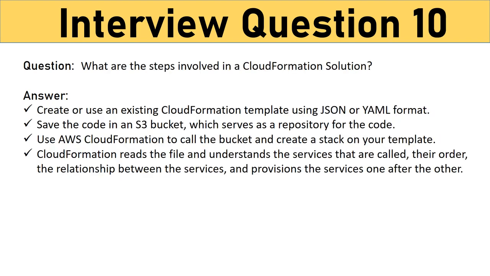Question: what are the steps involved in a CloudFormation solution? Answer: create or use an existing CloudFormation template using JSON or YAML format. Save the code in an S3 bucket, which serves as a repository for the code. Use AWS CloudFormation to call the bucket and create a stack on your template. CloudFormation reads the file and understands the services that are called, their order, the relationship between the services, and provisions the services one after the other.